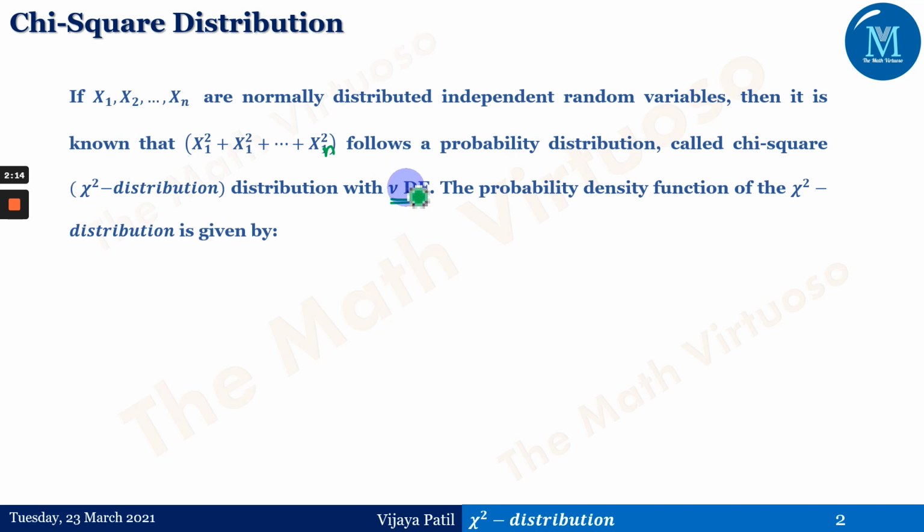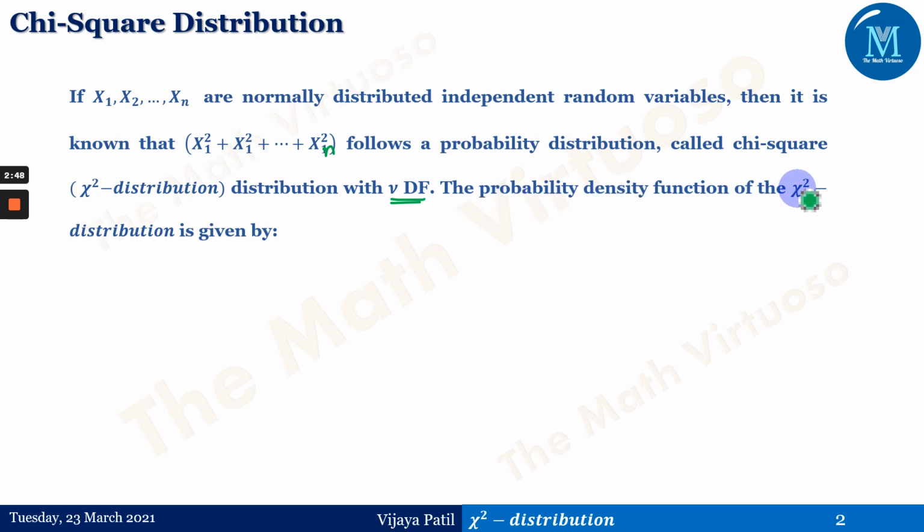We defined this nu in the session on sampling theory, the beginning session where I explained all the important definitions and concepts related to sampling theory. Please do follow that session first so that this session is not difficult to understand, because concepts like mu and others which I have already explained, I'm not going to take up again in the current session. The current session is only dedicated to the chi-square distribution and goodness of fit.